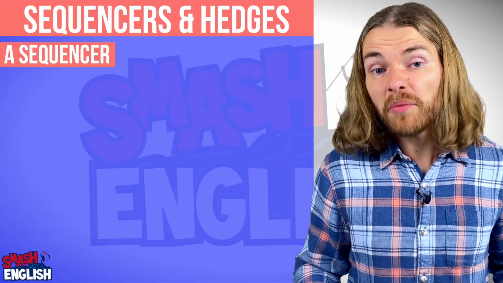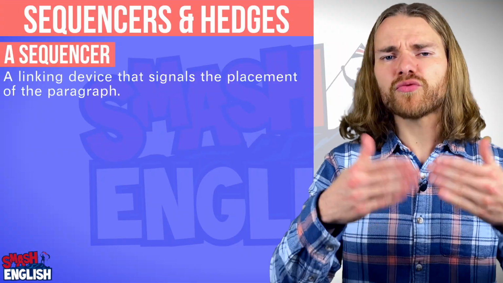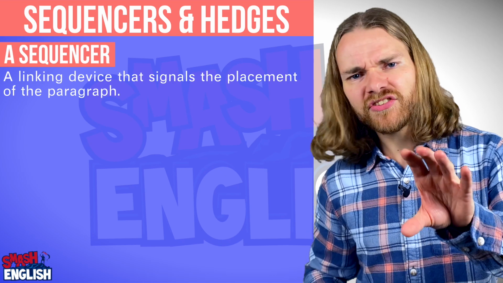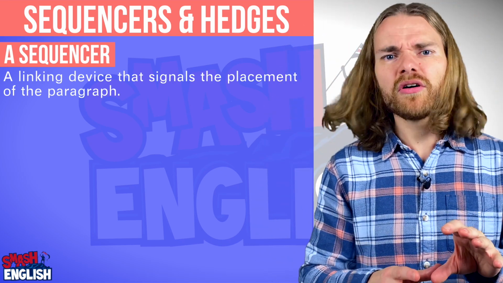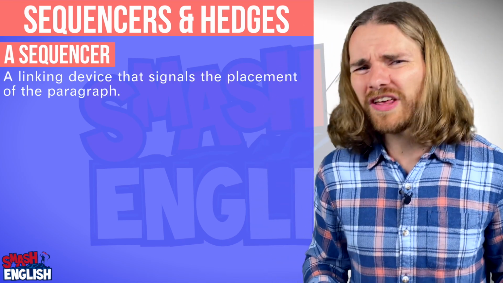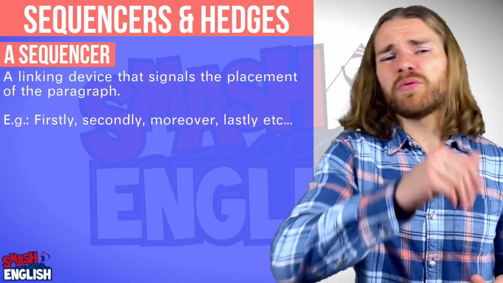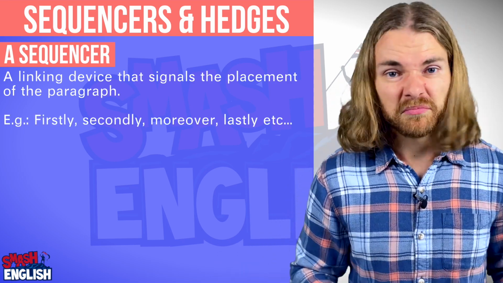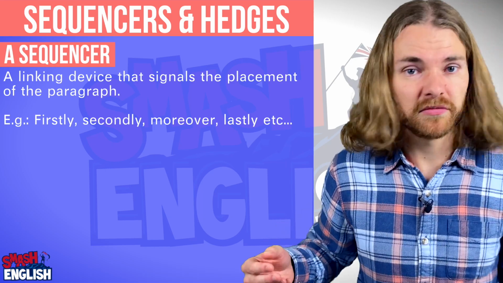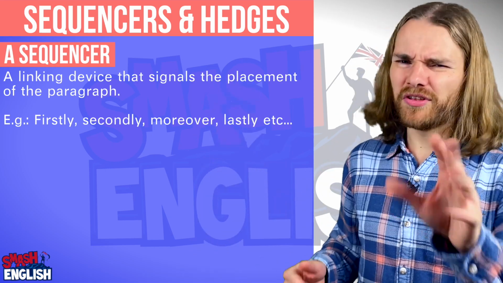A sequencer is a linking device that signals to the reader where the paragraph is in relation to the rest of the essay. This may sound confusing, but don't worry, because it's not. A sequencer is a word like firstly, secondly, lastly, in conclusion. You get the idea.